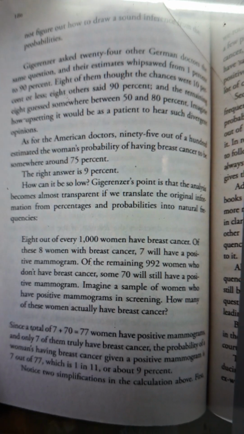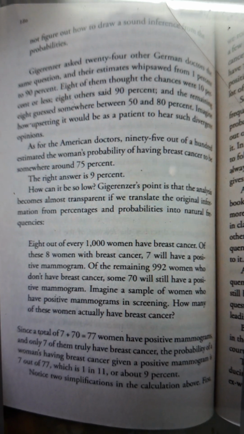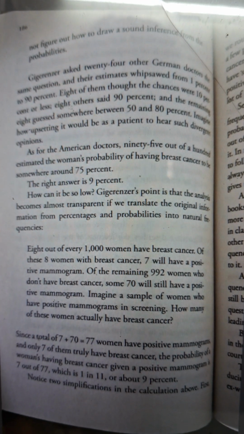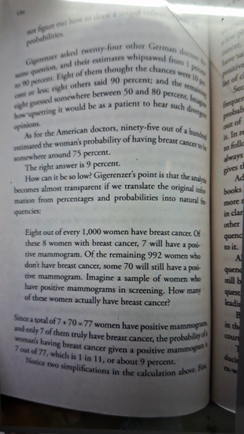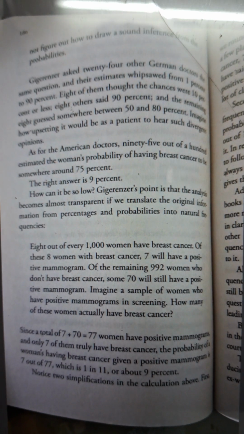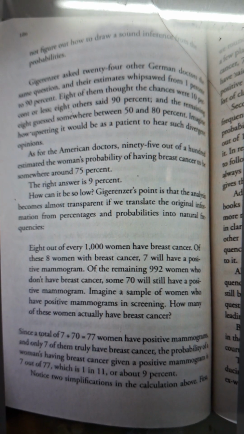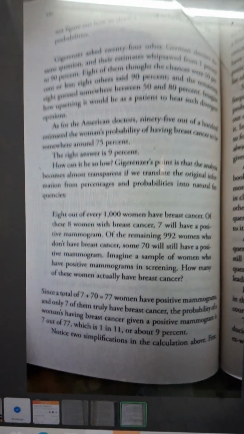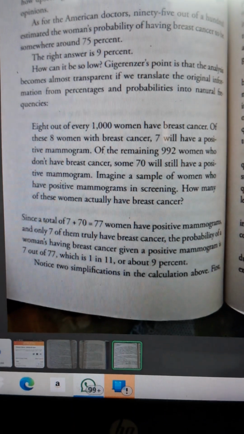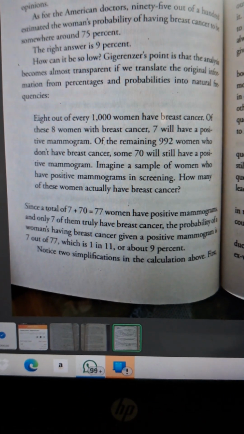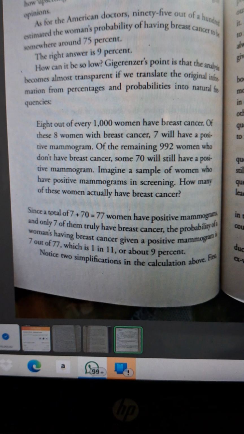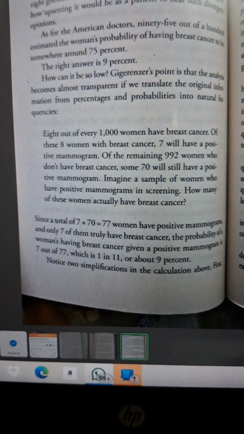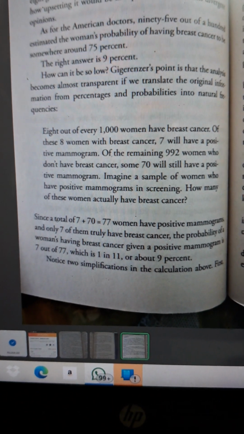So imagine a sample of women who have a positive mammogram in screening. How many of these women actually have breast cancer? See, now you see how many people actually have a positive mammogram? 7 in the actual breast cancer group, 70 in the actual non-breast cancer group. So the total is 7 plus 70, 77 women. 77 women have got a positive mammogram. But of these, only 7 of them truly have breast cancer.